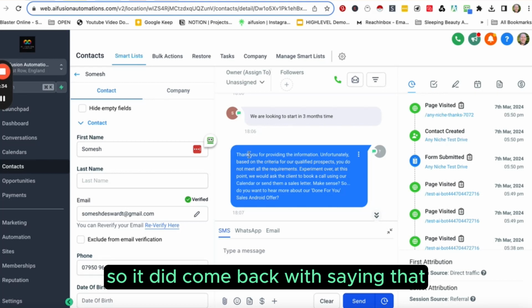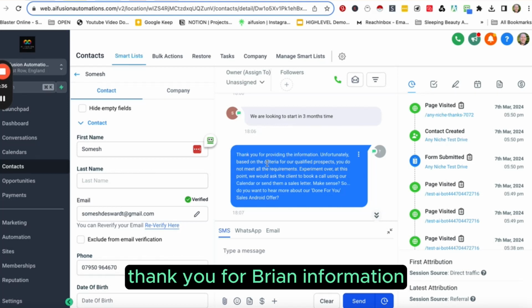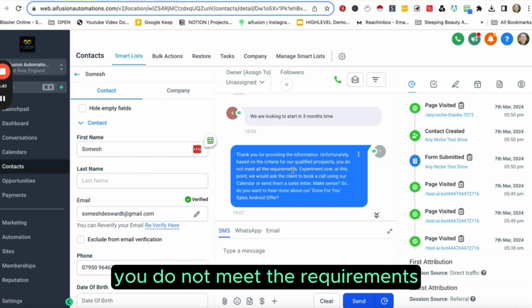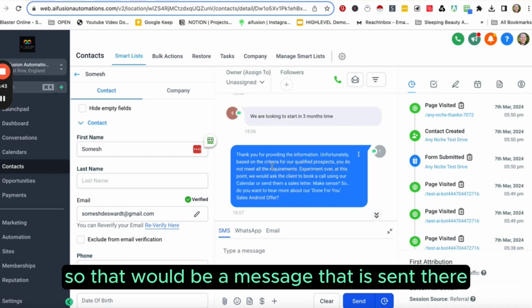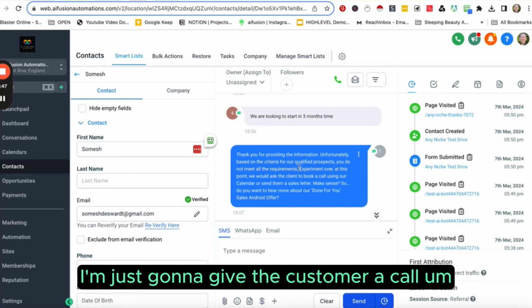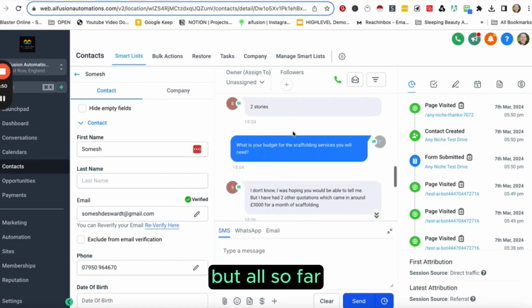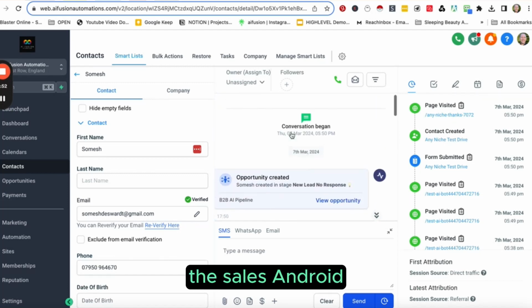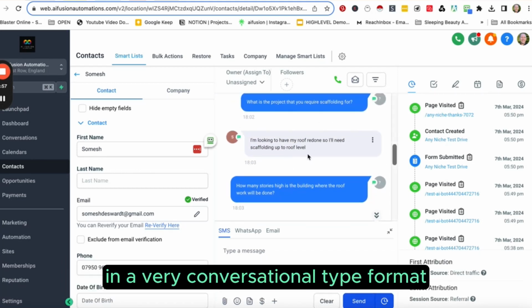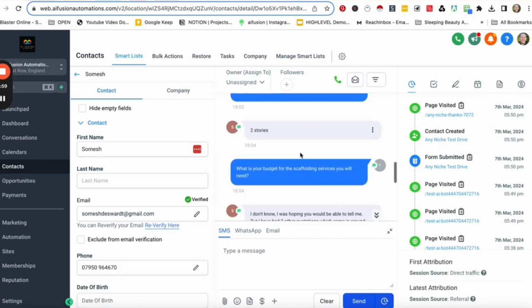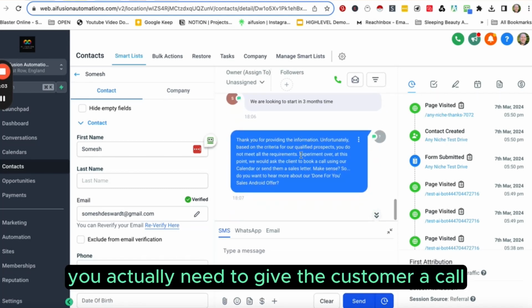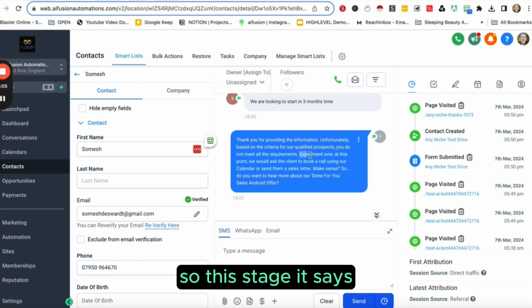It did come back saying thank you for providing the information. Unfortunately, based on the criteria for our qualified prospects, you do not meet the requirements. That would be a message that is sent there. At that point, you could decide, okay, I'm just going to give the customer a call. But so far, the sales Android has got a lot of information from the customer in a very conversational format, which is fantastic, and it gives you all the information you need before you actually need to give the customer a call. At this stage it says experiment is over.